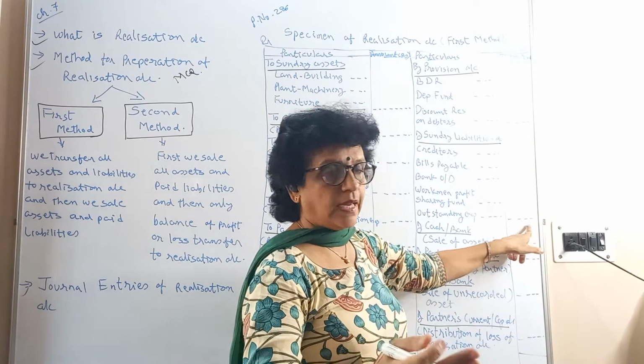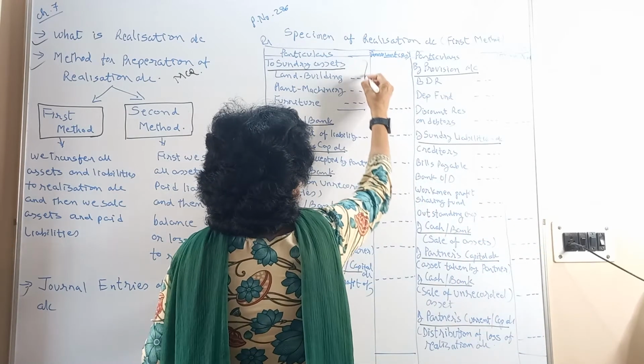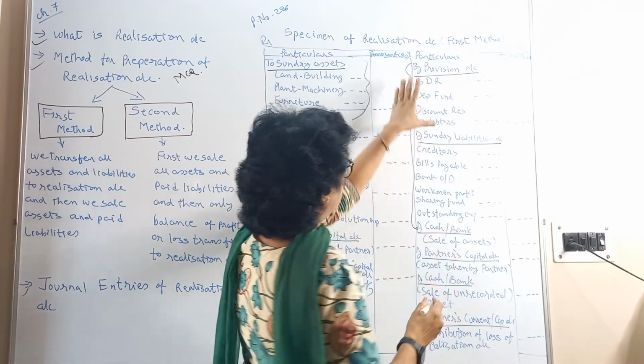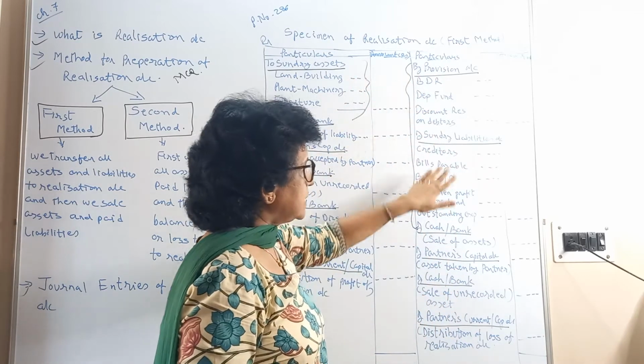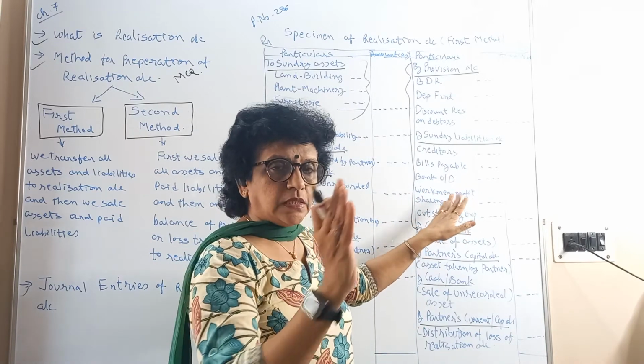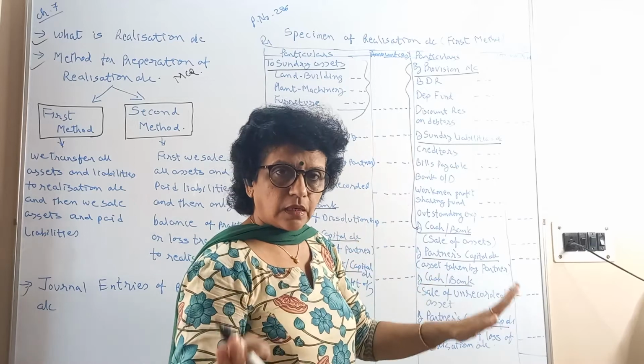So we have transferred all assets here, and provisions and all liabilities up to here. These three journal entries are only transfer entries. It means your assets and liabilities accounts are closed.